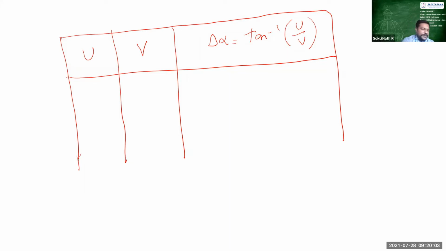Suppose my U value is, and these are pre-calculated values, 20.1. This is the gust velocity which we face at 20,000 feet altitude, and that U velocity is 20.1, and the cruise velocity of my designed aircraft is 200. And what is the del alpha? So students, you can calculate this value and tell me the answer. Use this formula and tell me the answer for this first one.